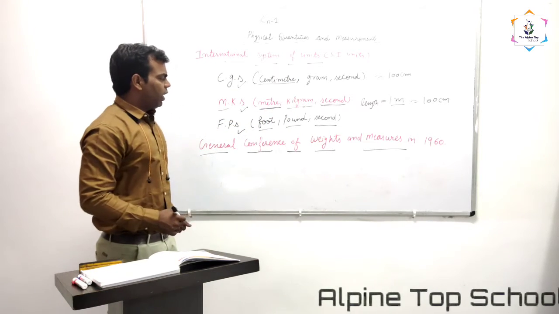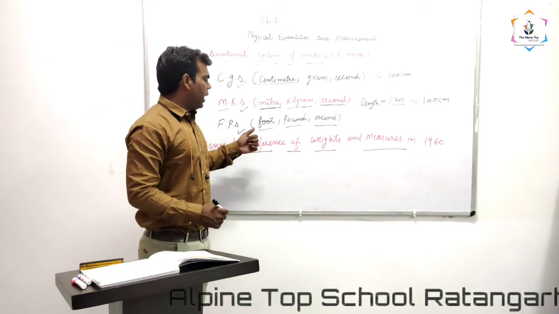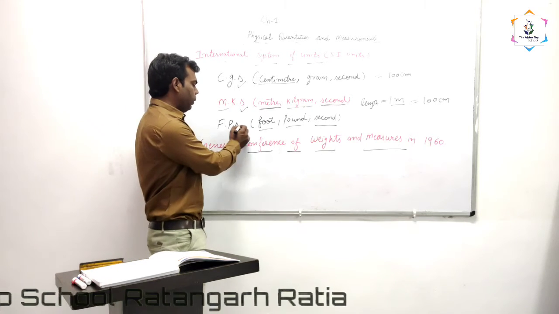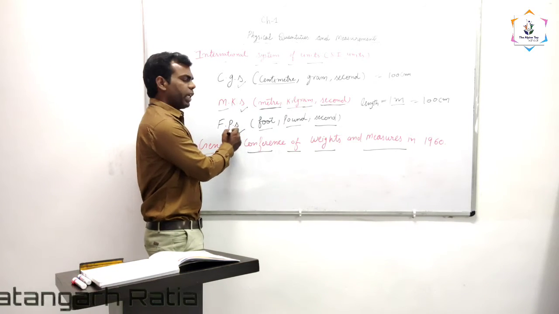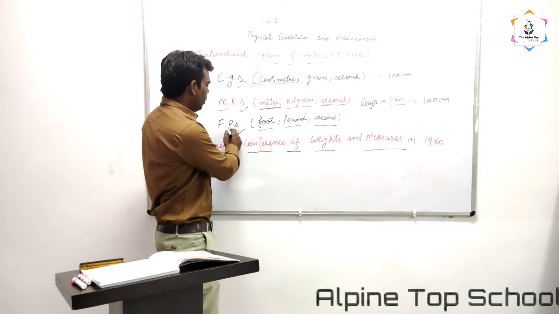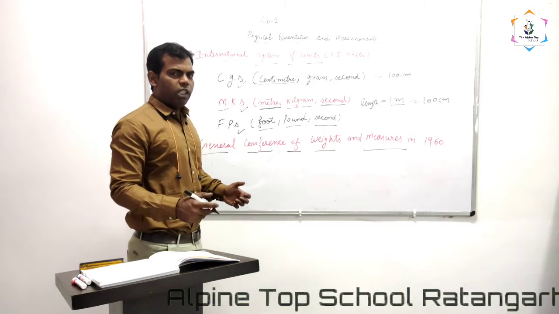In a similar way, if I want to write the length in the FPS system, what is the meaning of FPS? Foot, pound, second. Length, mass, and time are the basic units of measurement.